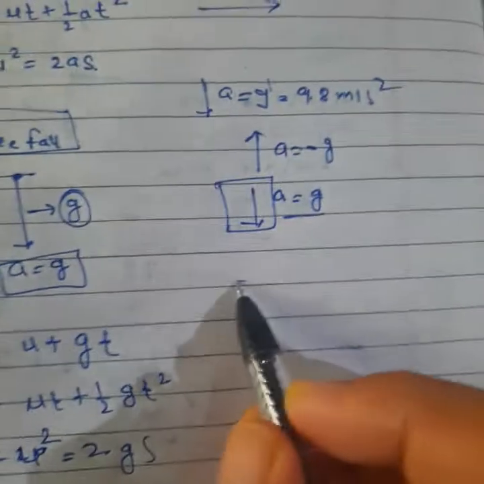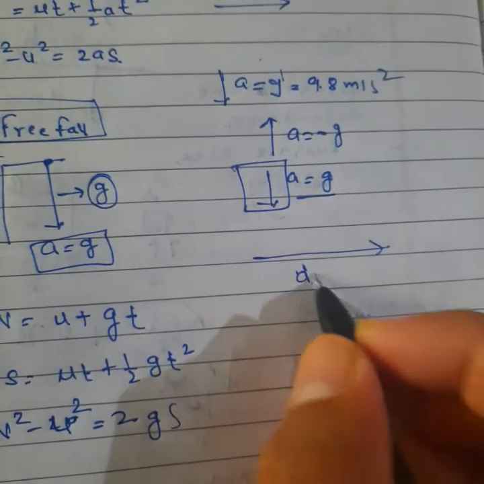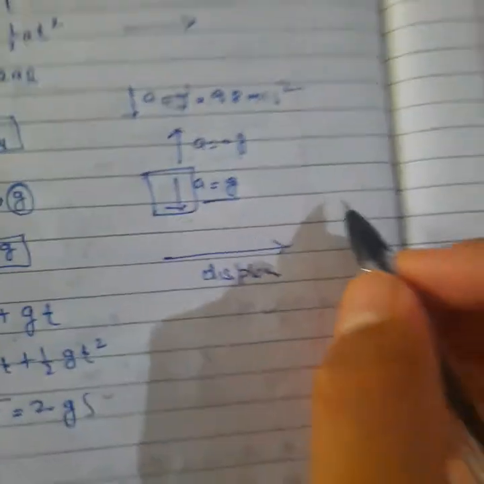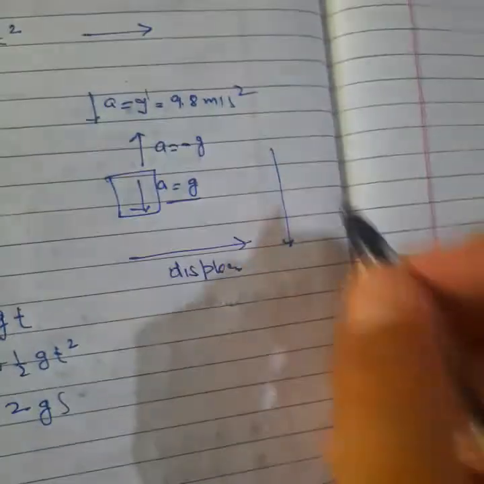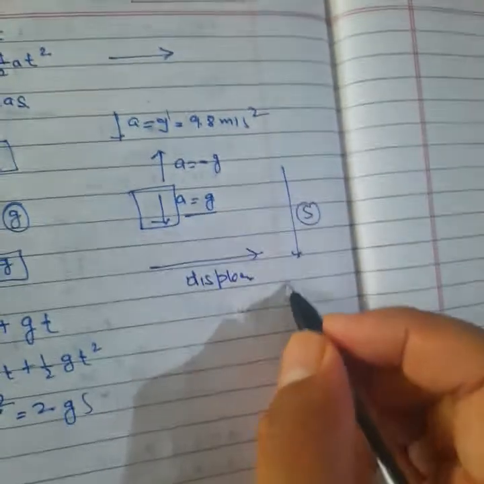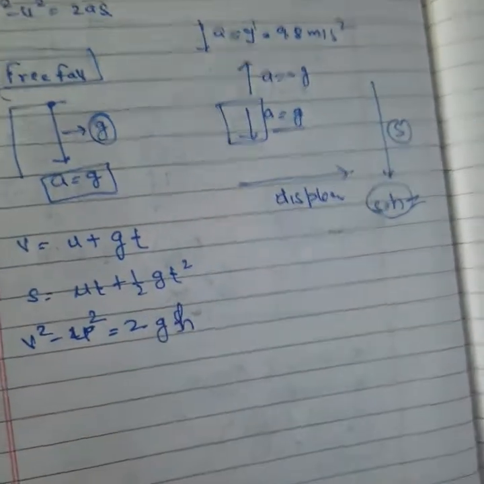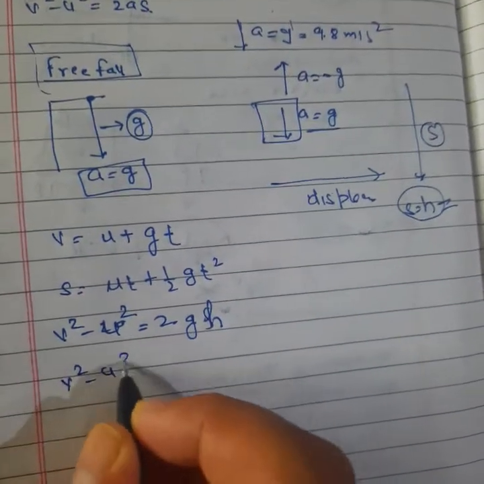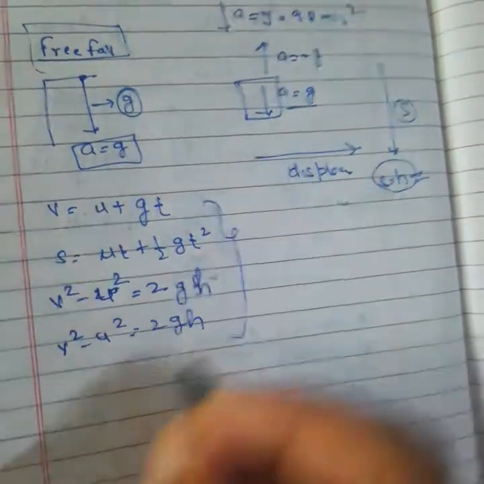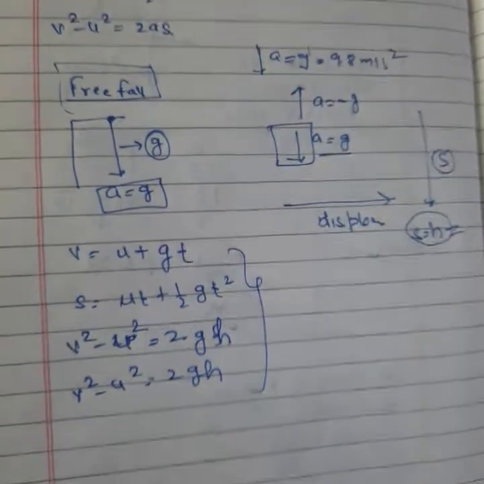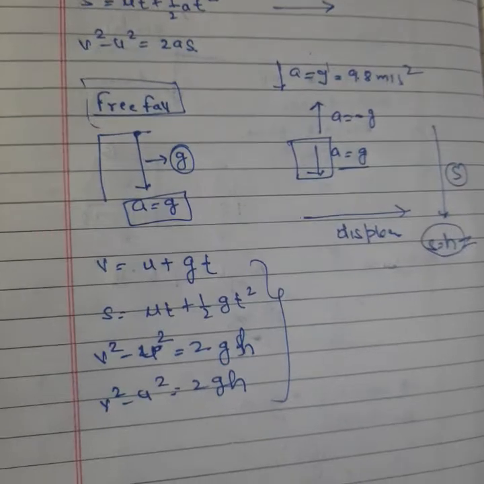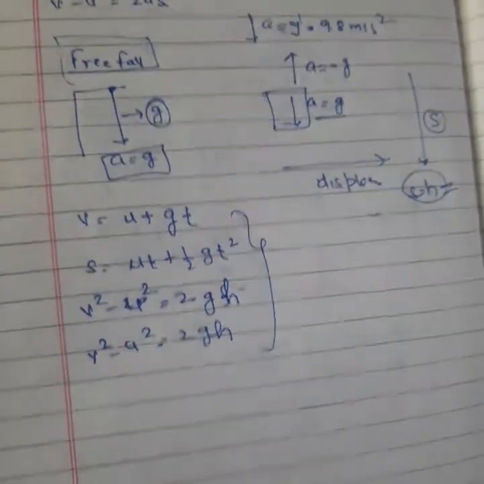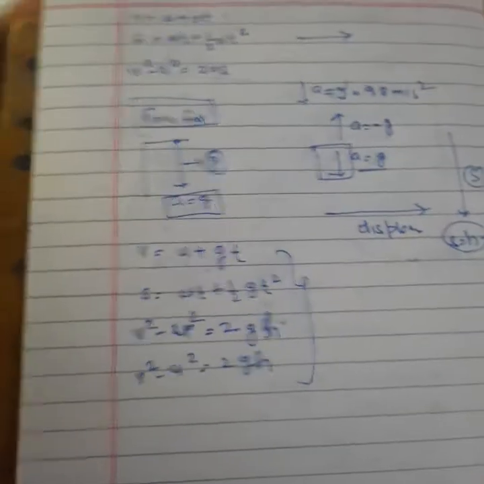In the horizontal case it is a displacement, but here the thing is coming from a certain height. At that time we will not take s, we will replace this s by height h. Say yes or no? So we will write not s, h here. So we get v square minus u square equals 2gh. These are the equations for free fall, when anything falls on the surface of the ground from a certain height. Say yes or no? So this is the simple explanation regarding it.